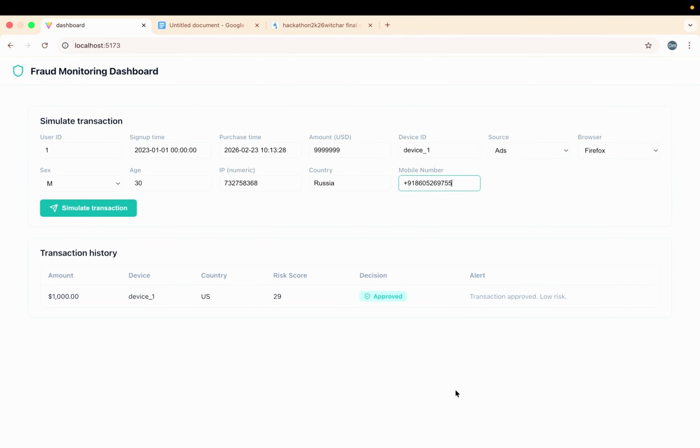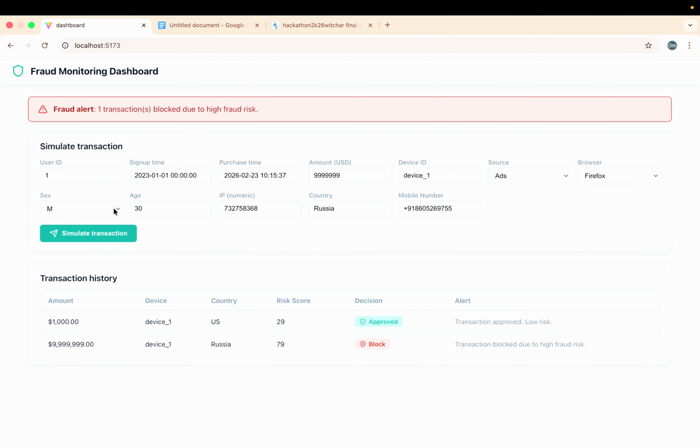Now we move to the second scenario, a suspicious transaction. In this case, the transaction amount is unusually high and the location differs from the user's normal activity. The model analyzes these behavioral changes in real time and detects an anomaly.